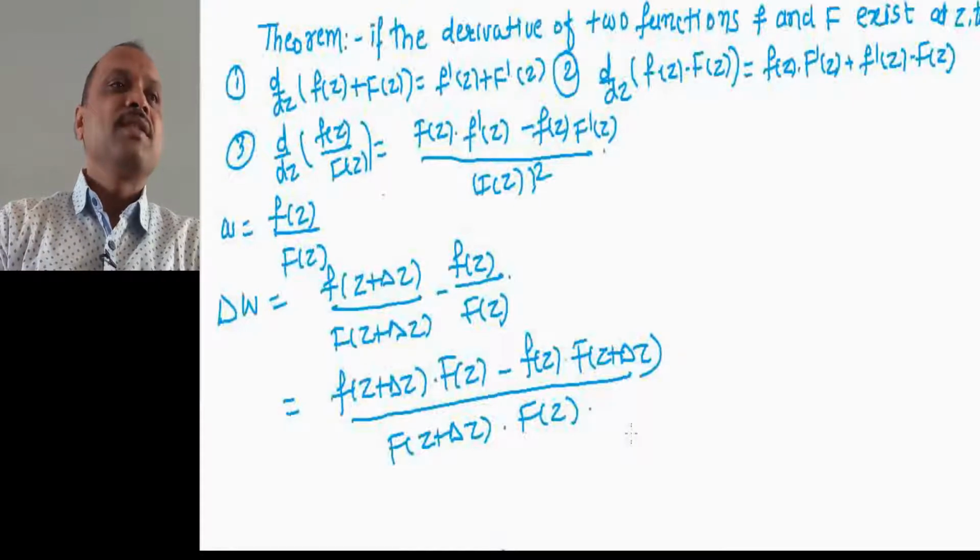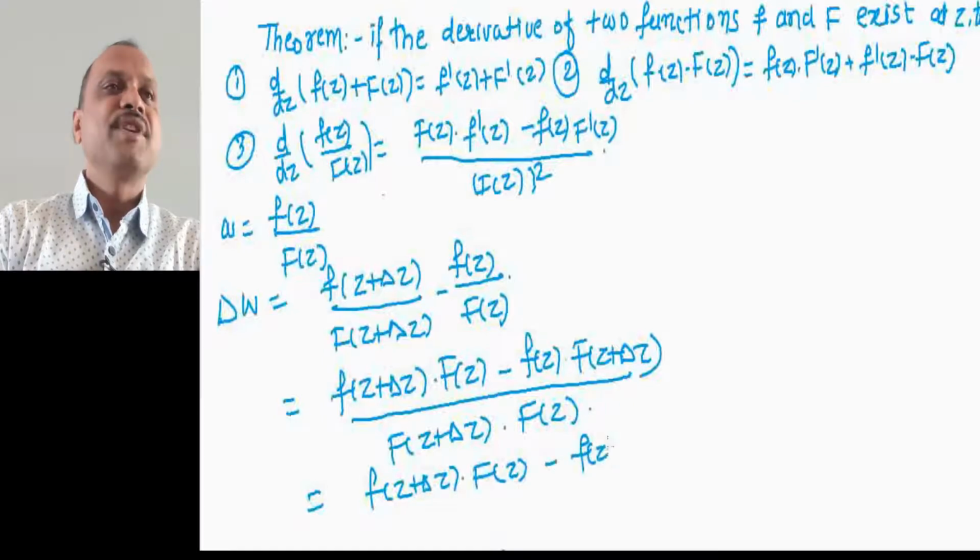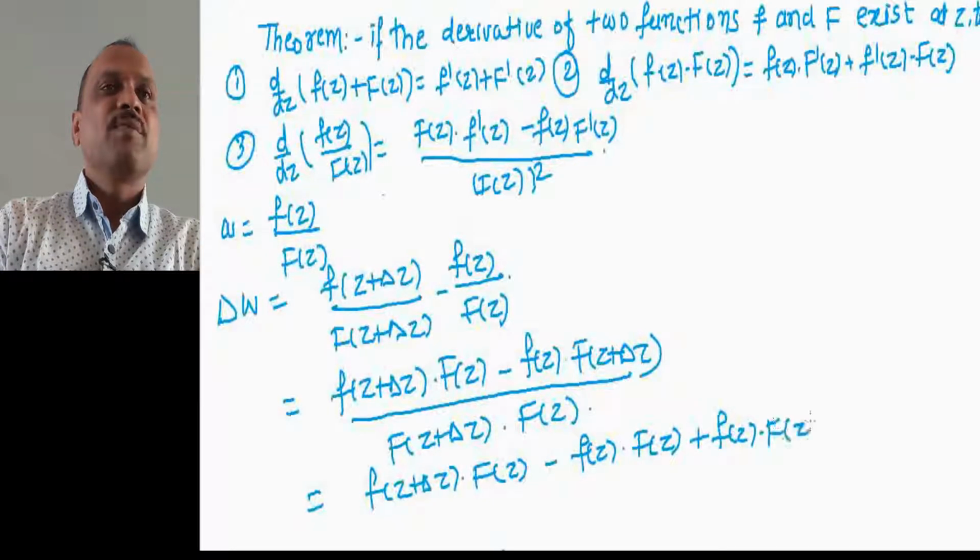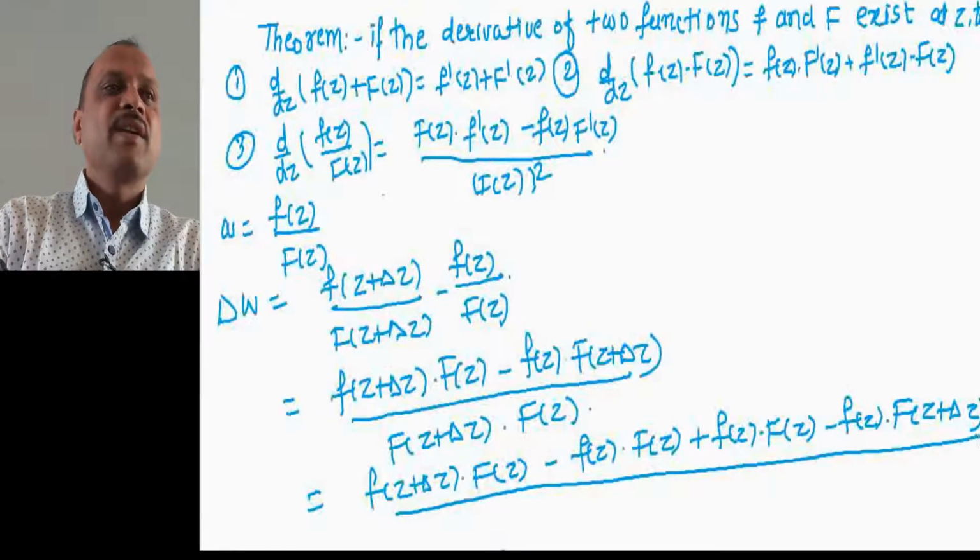So you can see that we take small f of z plus delta z into capital F of z, minus small f of z into capital F of z, plus small f of z into capital F of z, minus small f of z into capital F of z plus delta z, divided by capital F of z plus delta z into capital F of z.